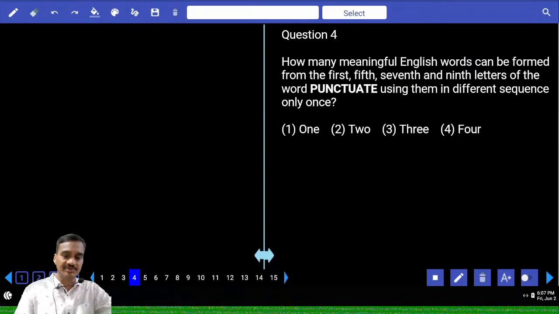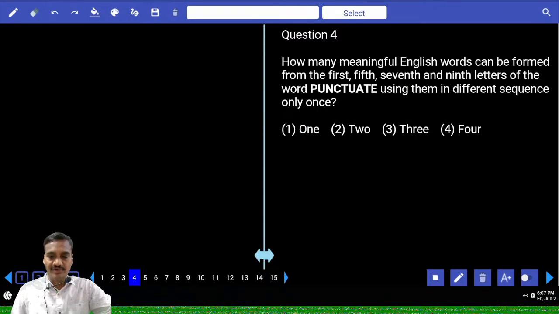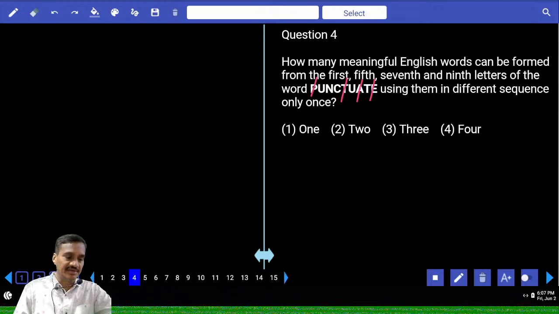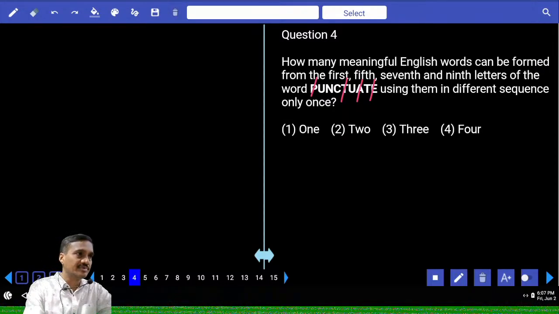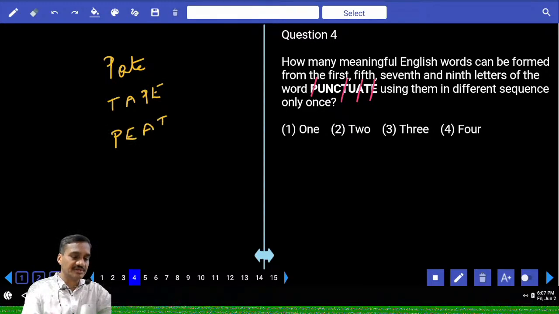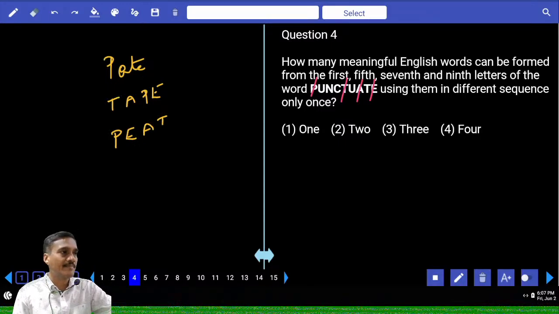What are the words that can be formed here? 1, 2, 3, 4, 5, 7 and 9. Now with the help of these 4 letters P, T, A, E, what are the words that can be formed? P, A, T, E, pate. Next, T, A, P, E, tape. Next, P, E, A, T, peat. Isn't it? The next one, A, P, A, P, T.